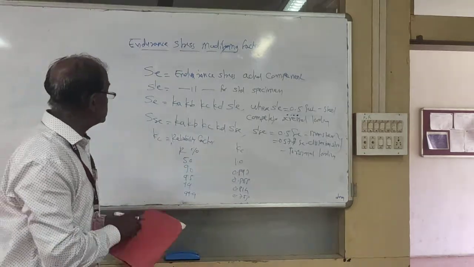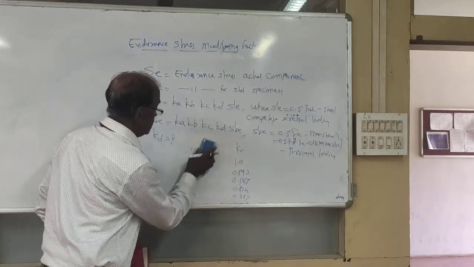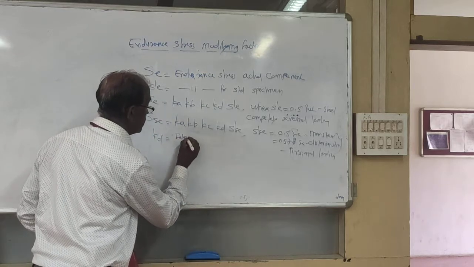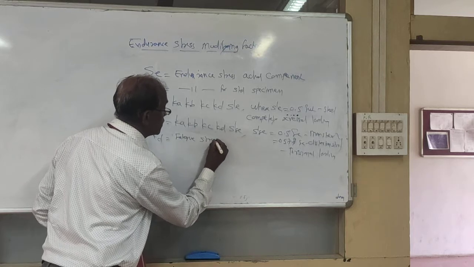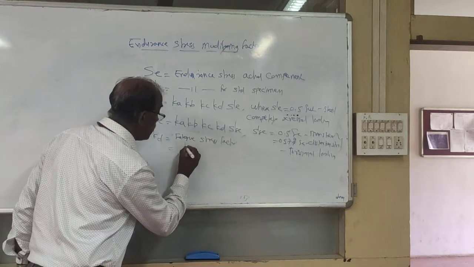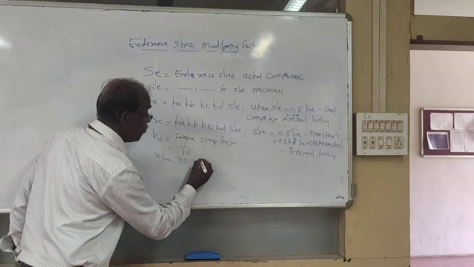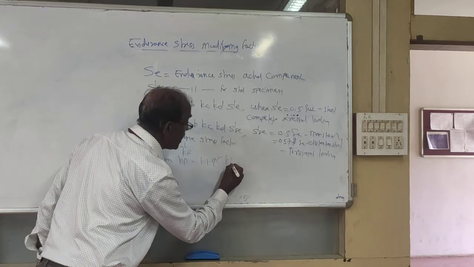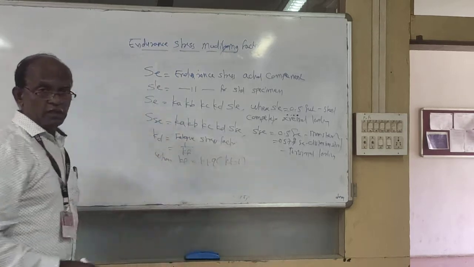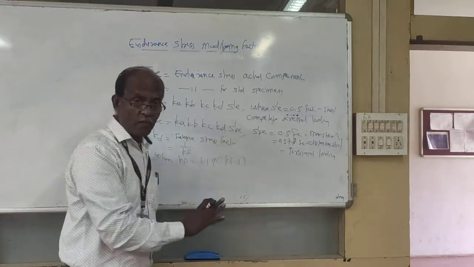Now the last factor we represent as Kd, the fatigue stress factor. Kd is equal to 1 upon Kf, where Kf is equal to 1 plus q times (Kt minus 1). In the problem, q, the notch sensitivity, is generally given. Kt, the theoretical stress concentration factor for the standard component, is given.